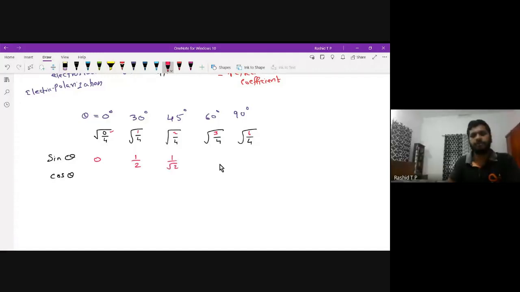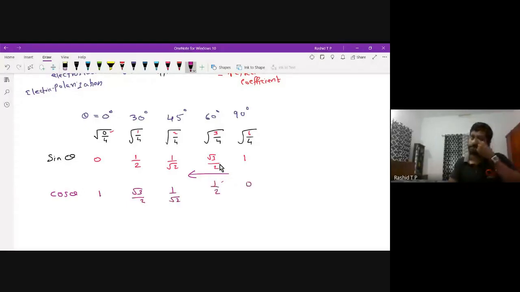This is root 3 by 2. This is 1. For cos theta, just write in the reverse order. That is, write 1 first, root 3 by 2, 1 by root 2, 1 by 2, 0. Please remember this chart and the way of writing it. This will be helpful to answer any question.